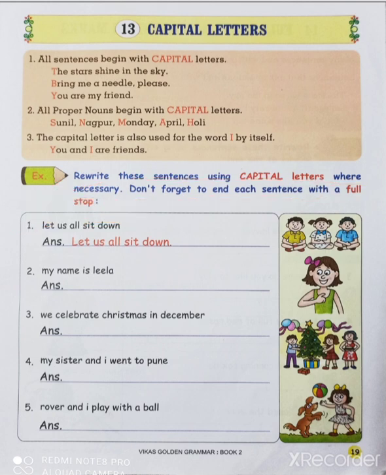So we will start from the first one. Let us all sit down. Now, wherever capital letters are needed, we have to write the capital letter. We have to begin the sentence with a capital letter. So, here we will write L-E-T. L will be in capital letter. Let us all sit down. It is all correct. At the end, we have to put a full stop because the sentence is complete.